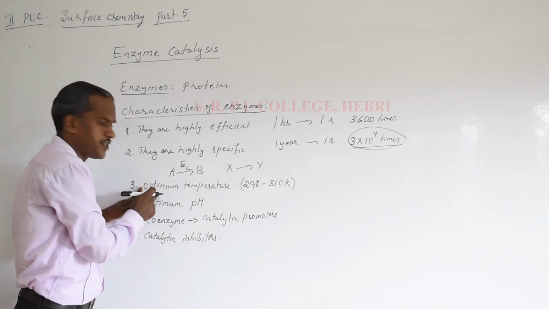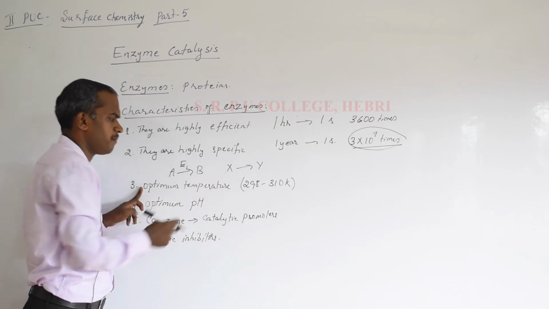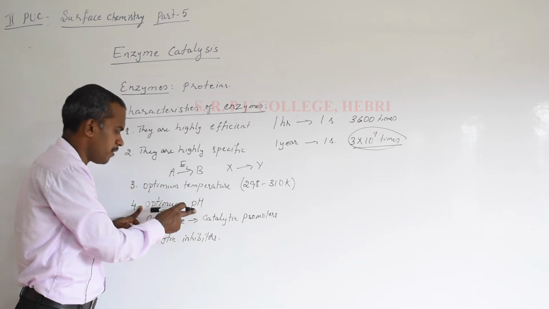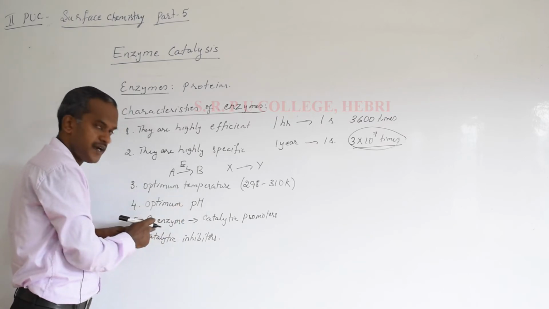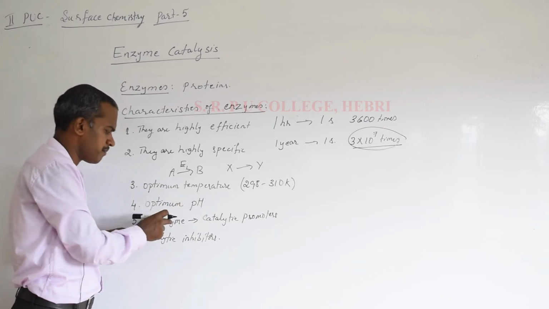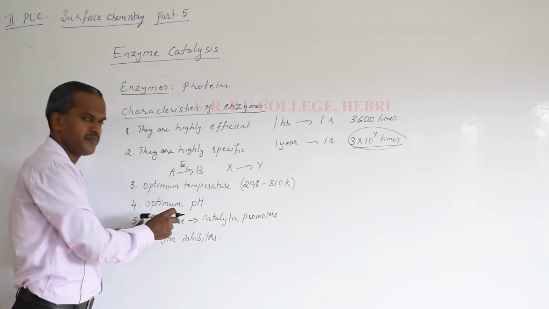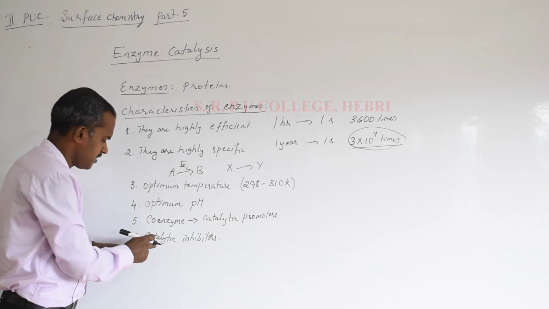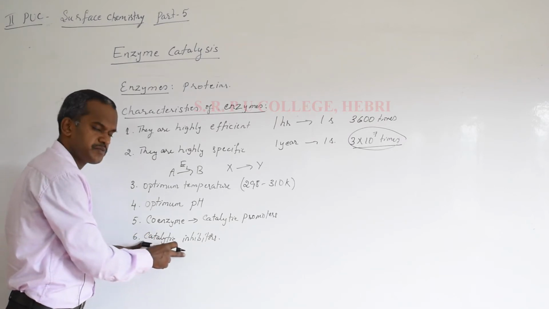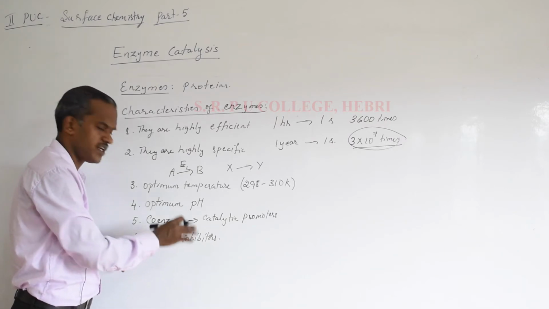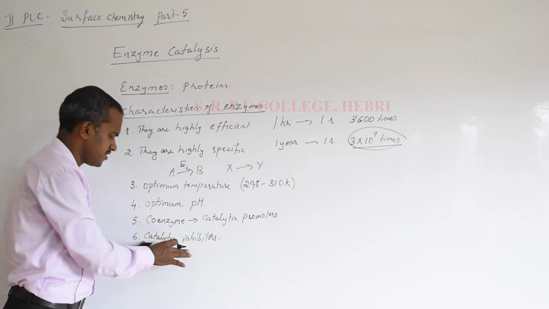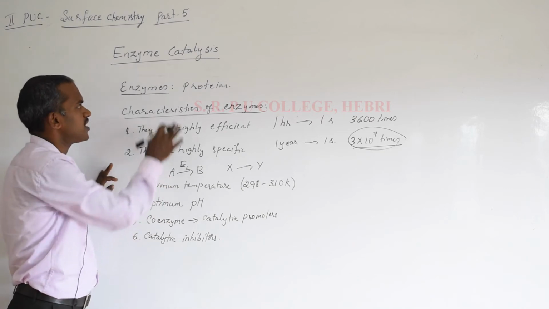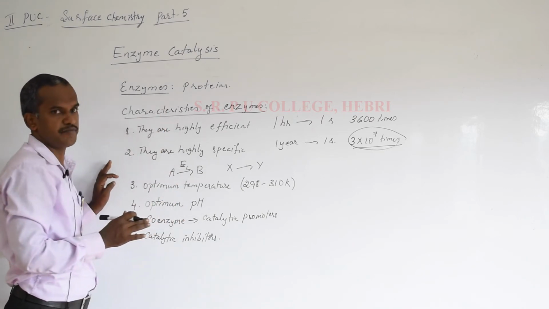They are efficient at a particular range of temperature called the optimum temperature. They are efficient at a particular range of pH called the optimum pH. In some enzymes a non-protein part is present, that is called a coenzyme. They act as catalytic promoters for enzymatic activity. And the last one: substances like some of the drugs which decrease the efficiency of an enzyme are called catalytic inhibitors. So these are simple points about the enzymes.